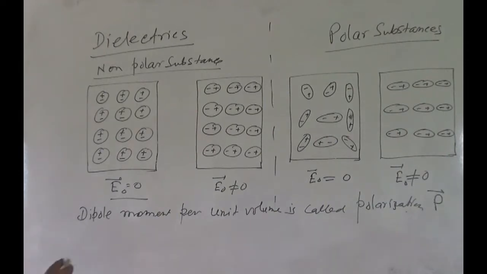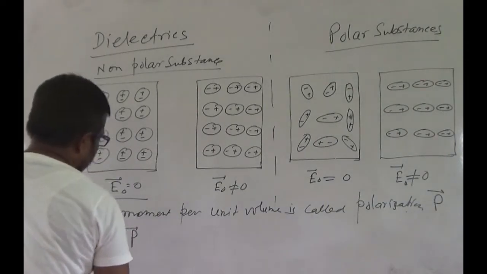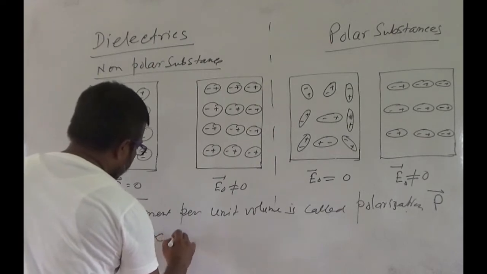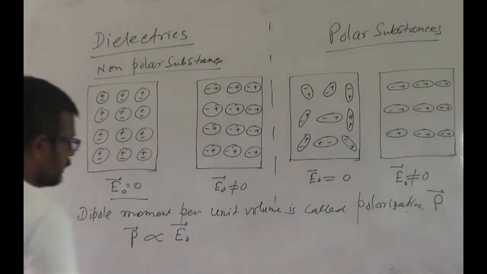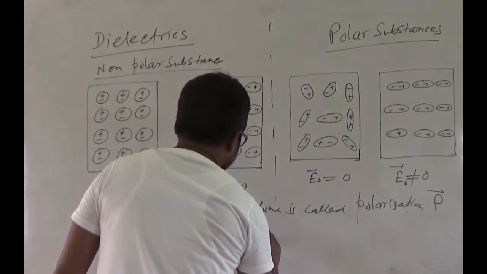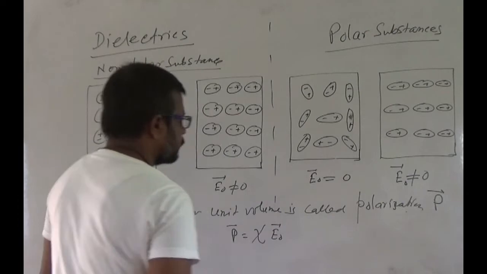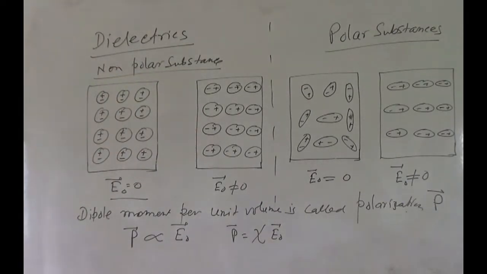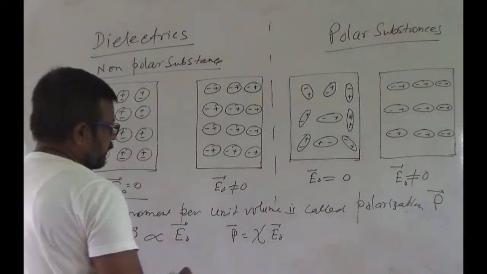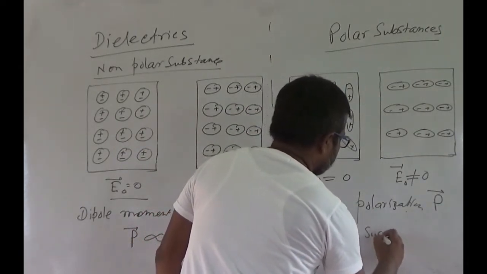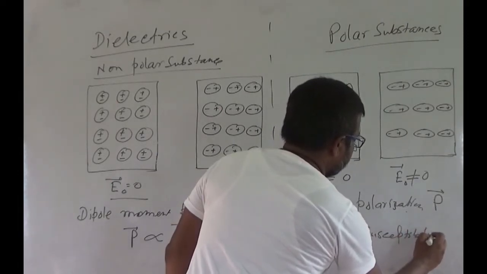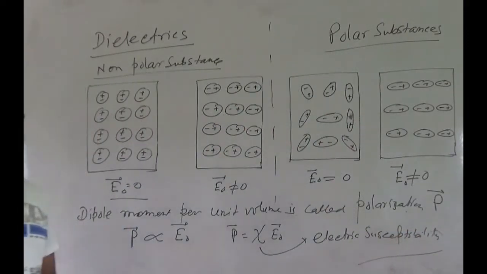That means for an isotropic dielectric medium, P is proportional to E0, the external electric field, or P is equal to chi E0, and this chi is called the electric susceptibility of the dielectric.